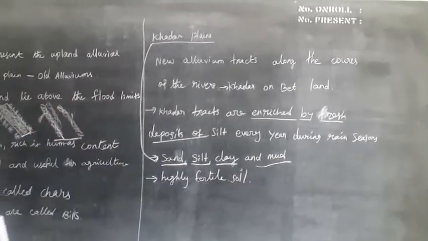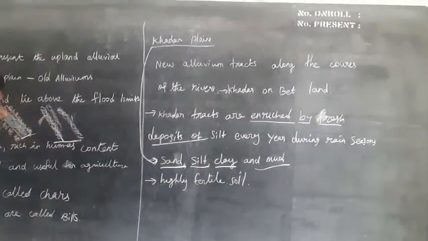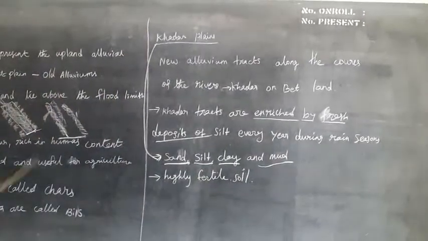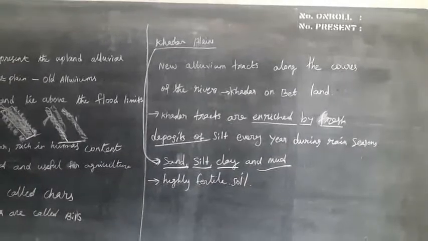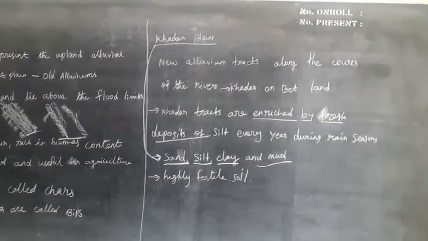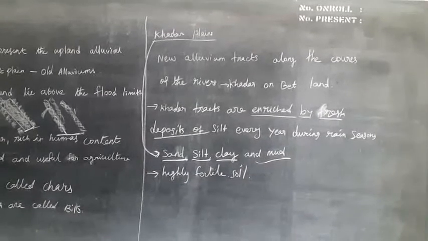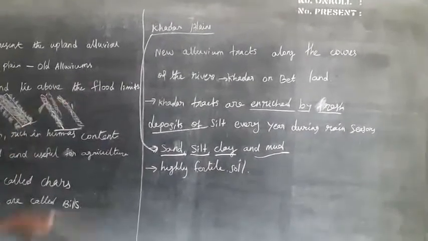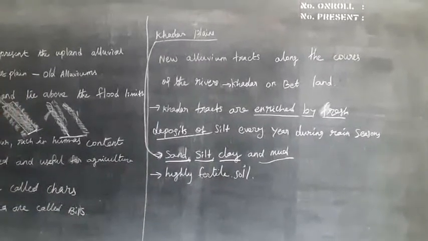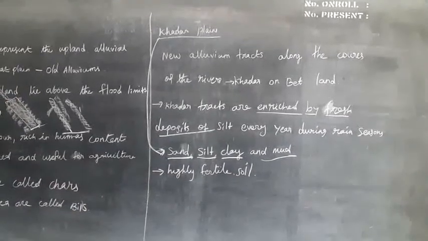So there are two types of soils: one is fertile soil, the other is unfertile soil. Next, the Northern Great Plains can be classified into five types: Bhabar Plains, Terai Plains, Bangar Plains, Khadar Plains and Delta Plains. Bangar means old alluvial soils, not renewed every year. Khadar means renewable soils, renewed every year in the rainy season, with deposition of sand, silt, clay and mud, highly suitable for agriculture.